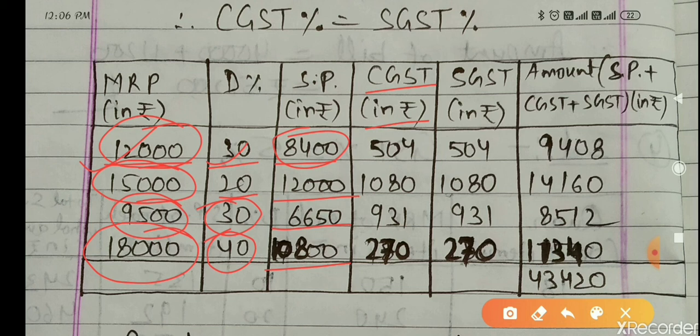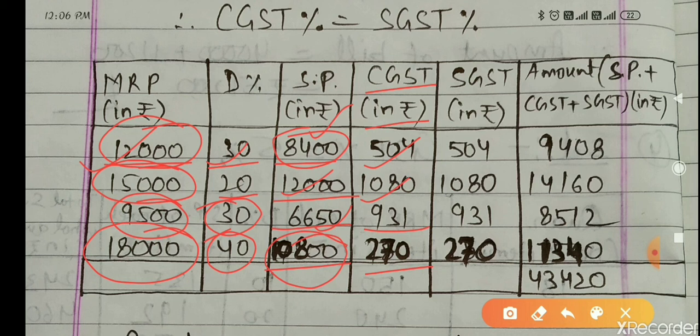CGST on the first item was 6%, so 6% of 8,400 is 504. On the second item CGST is 9%, so 9% of 12,000, sorry, 10,000... 1,080. On the third item CGST 14% was there, so 14% of 6,650 is 931. And on the fourth item CGST rate was 2.5%, so 2.5% of 10,800 is 270 rupees.